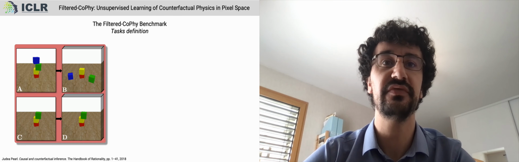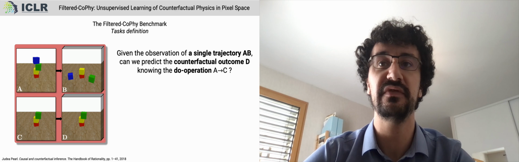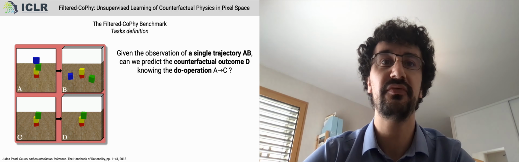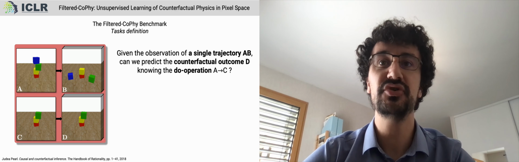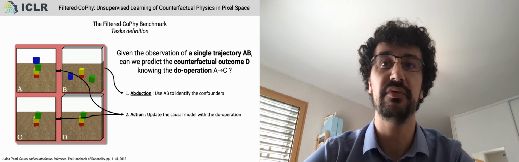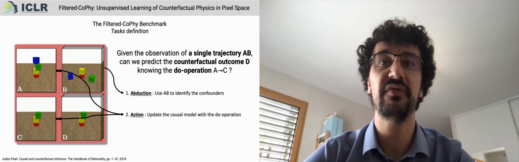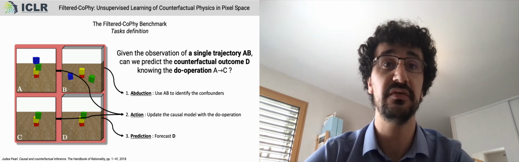Given the observation of a single trajectory AB, can we predict the counterfactual outcome D, knowing the do operation which transforms A into C? This prediction task has been studied by Judea Pearl, who proposed a three-step solution. The abduction step consists in inferring the value of the confounders using the observed trajectory AB. We then update the causal graph using the do operation, allowing the model to be adapted to the new initial conditions. And finally, we perform the prediction of the counterfactual trajectory using the updated model.